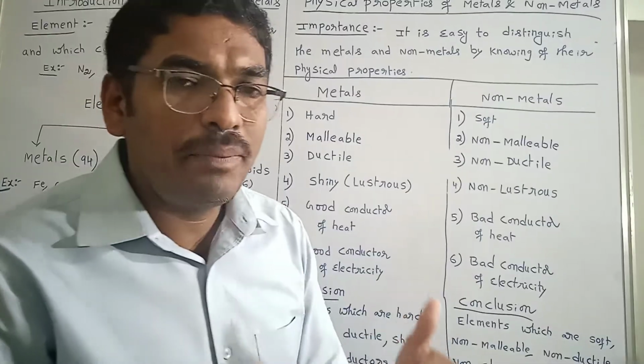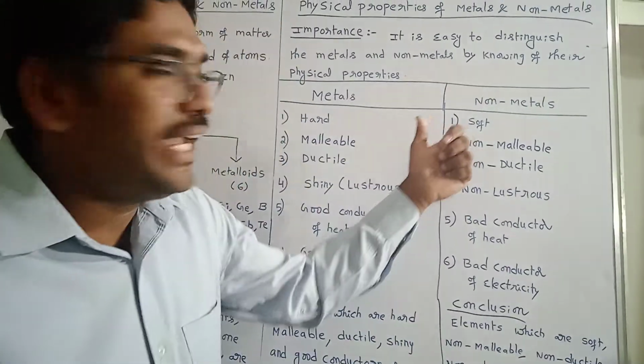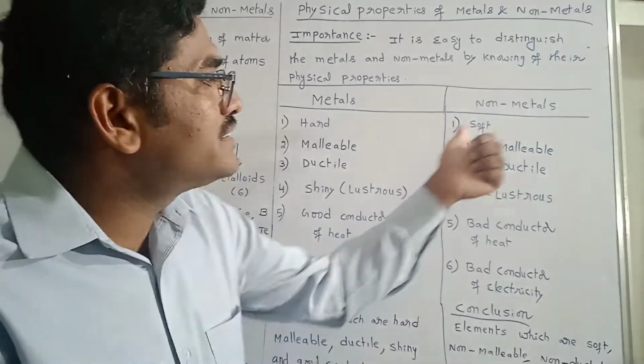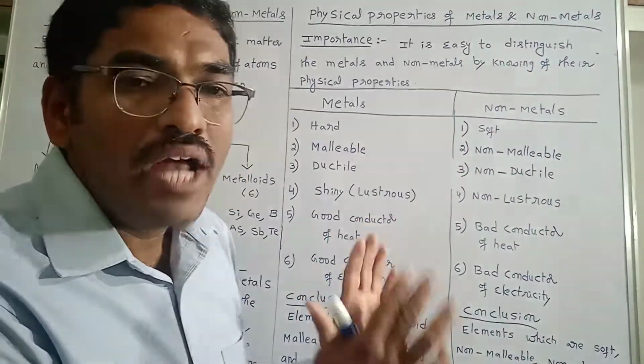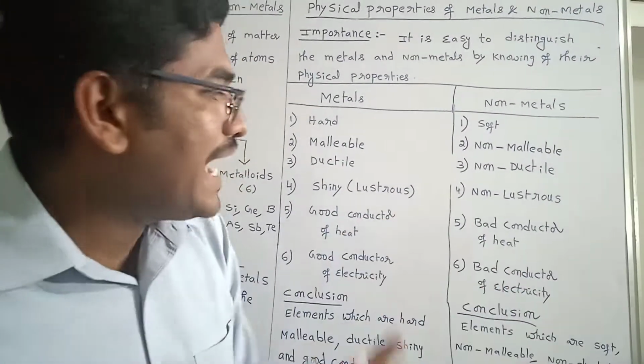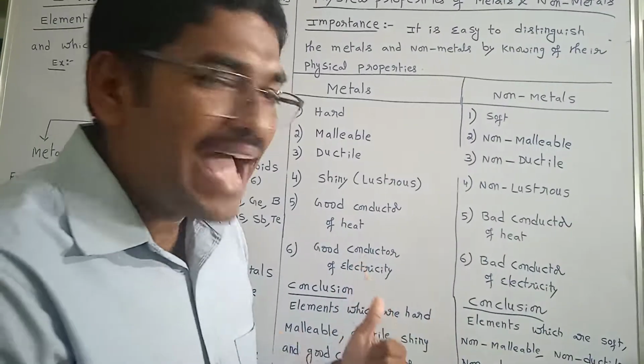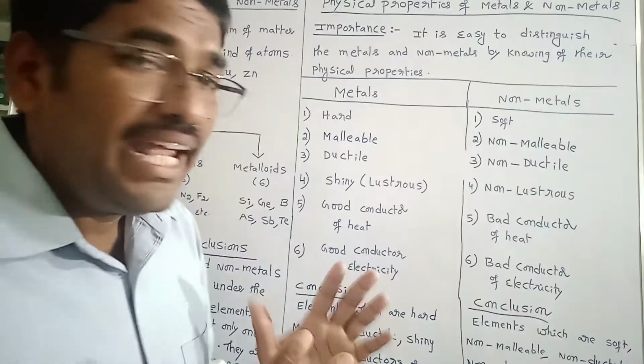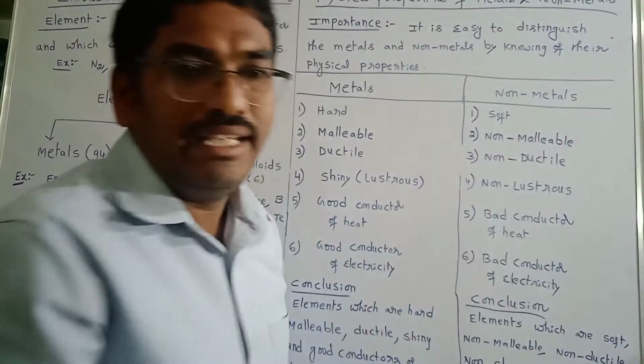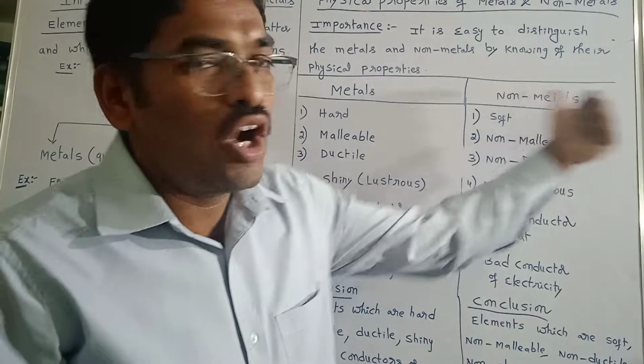Now coming to the properties of non-metals. Generally non-metals are soft, non-malleable, non-ductile, non-lustrous, bad conductors of heat, and bad conductors of electricity. Elements which have those properties, we call them non-metals.